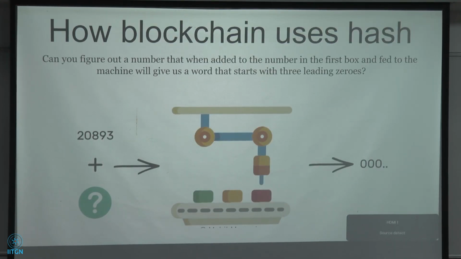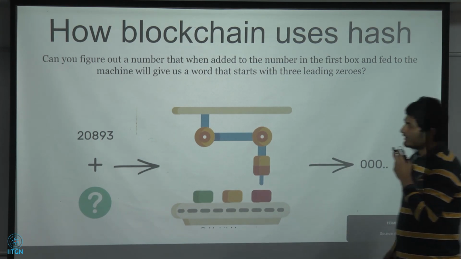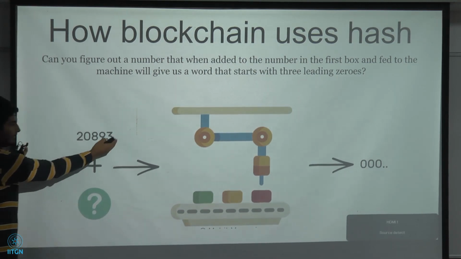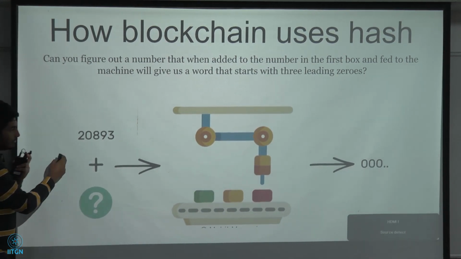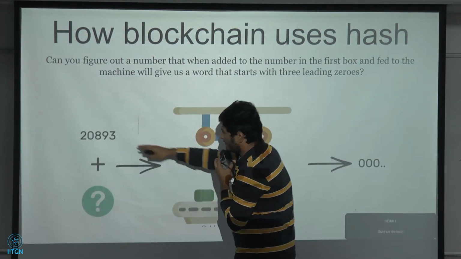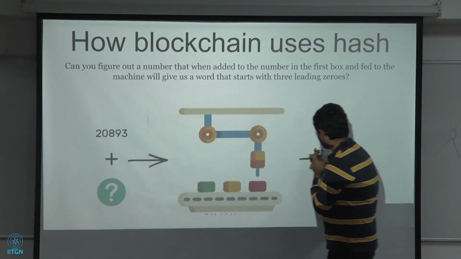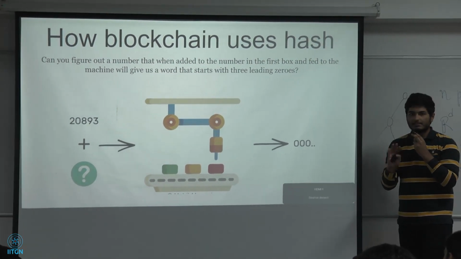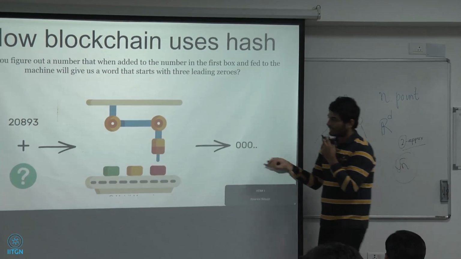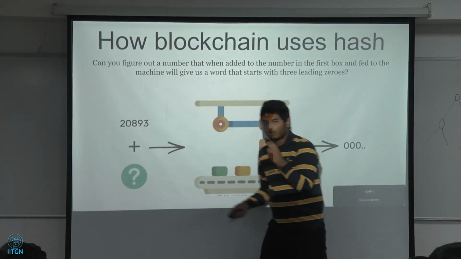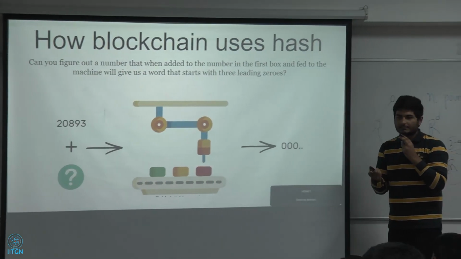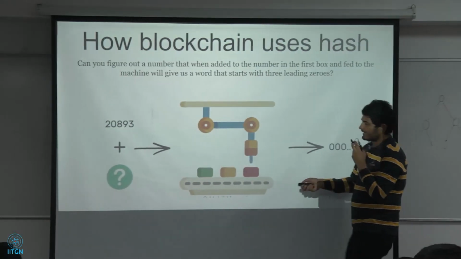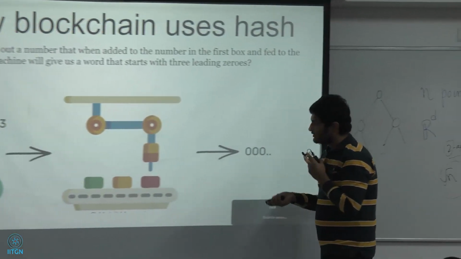So how does blockchain use hash? Basically you are given a number. So there is any transaction, write the transaction as a string, calculate the hash of it, and you have to add a number so that the final hash, when you calculate by concatenating these two strings, starts with 3 zeros. The final hash should start with 3 zeros. So calculation of this number can be done only through brute force method because hashes are unpredictable. So this number is calculated only through brute force method.